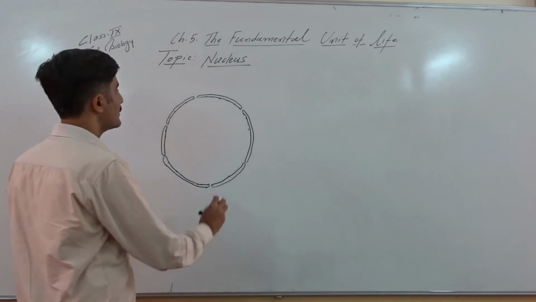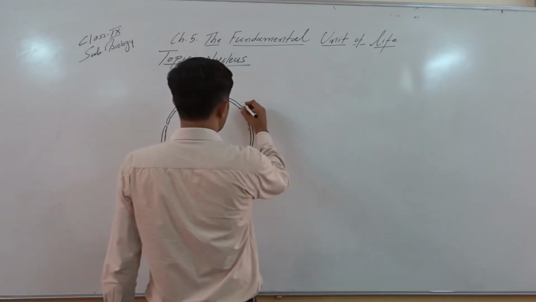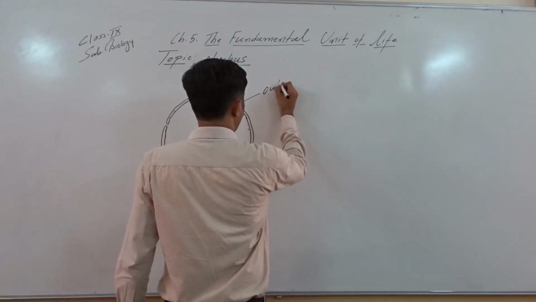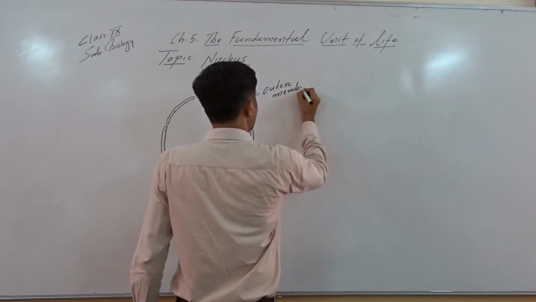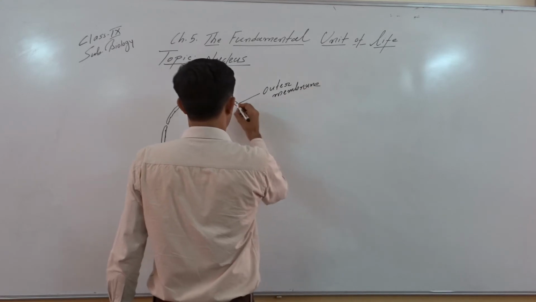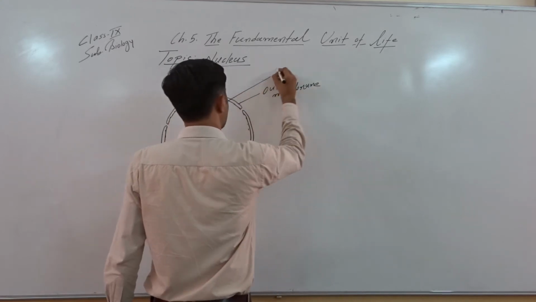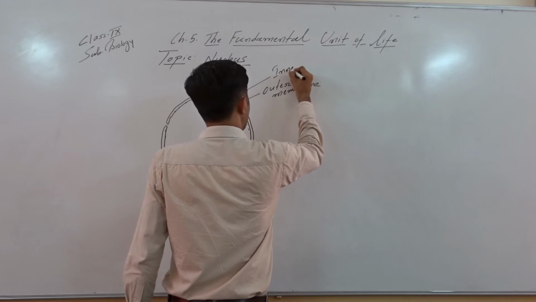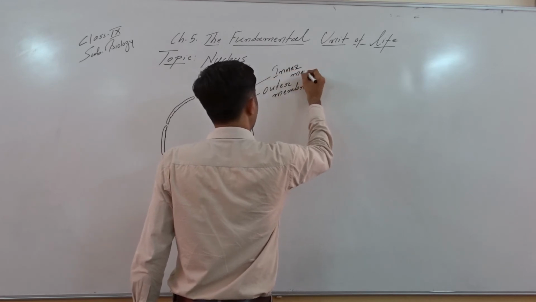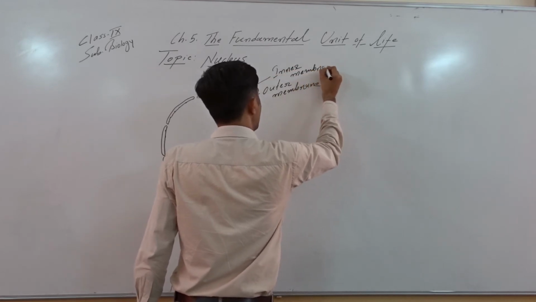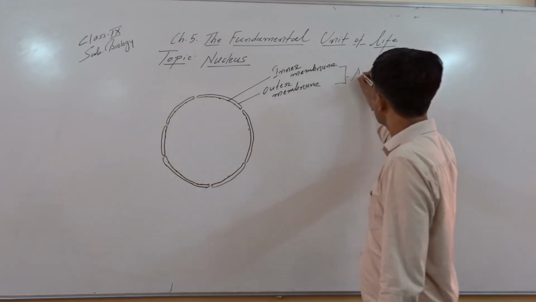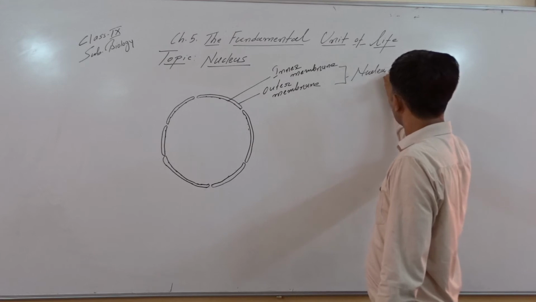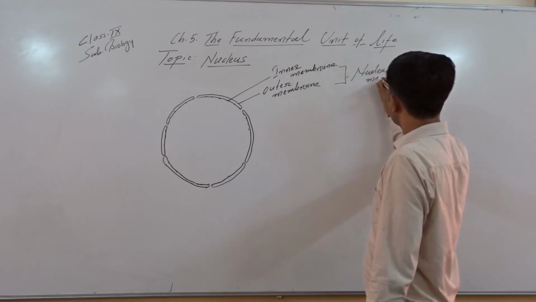Okay, so now let's label it. This we can consider as the outer membrane, right? Then we have the inner membrane. Together we can say this is the nuclear membrane.